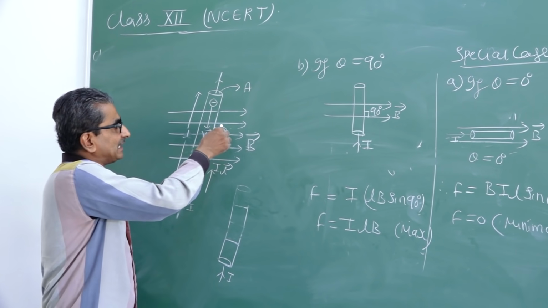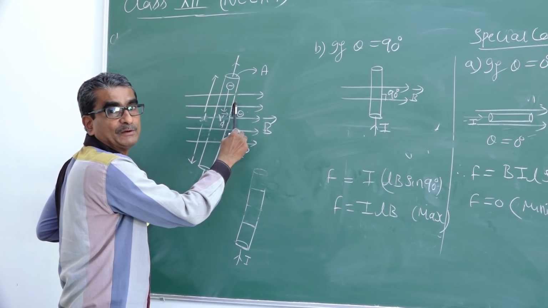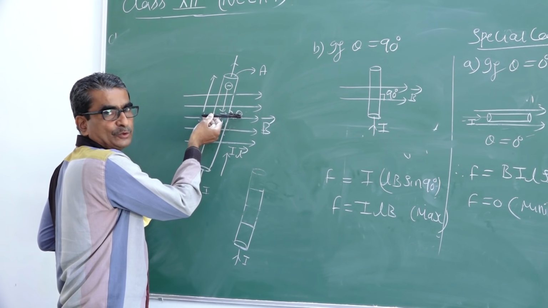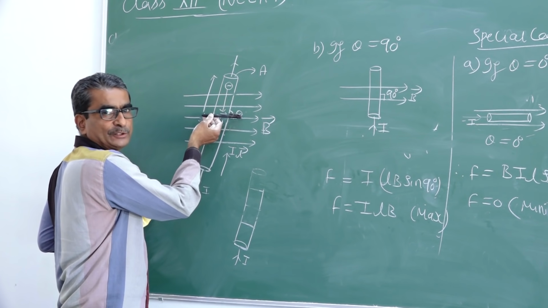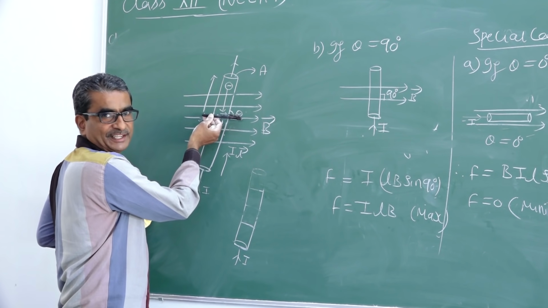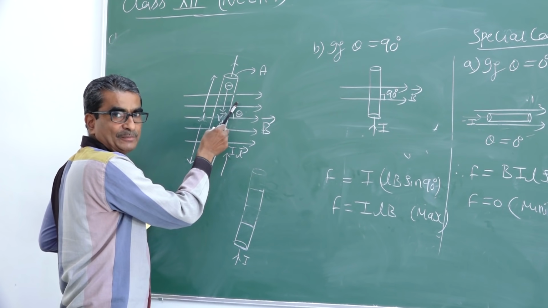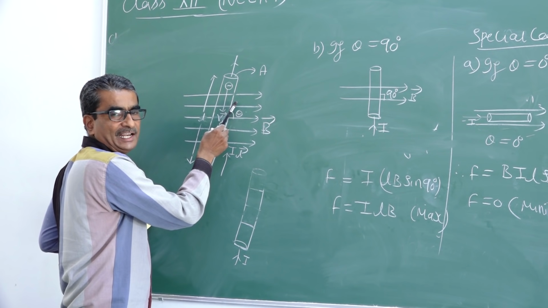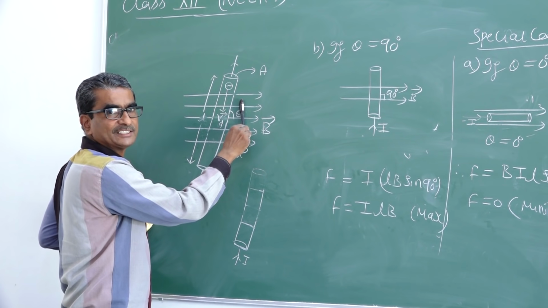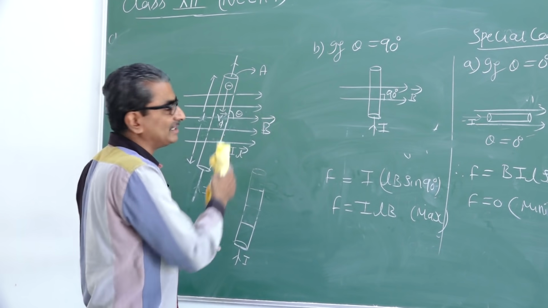So, if you keep the conductor exactly perpendicular like this, then maximum force will act on it. If you keep it parallel, then no force is going to act. Simply current will be flowing through the conductor and the conductor will be resting in the magnetic field without experiencing any force. Whereas if you keep it perpendicular or at a certain angle to the magnetic field, then some force will act on the conductor, and that force is found to be maximum only when the conductor is perpendicular to the magnetic field. How do you find the direction of this force acting on the conductor?